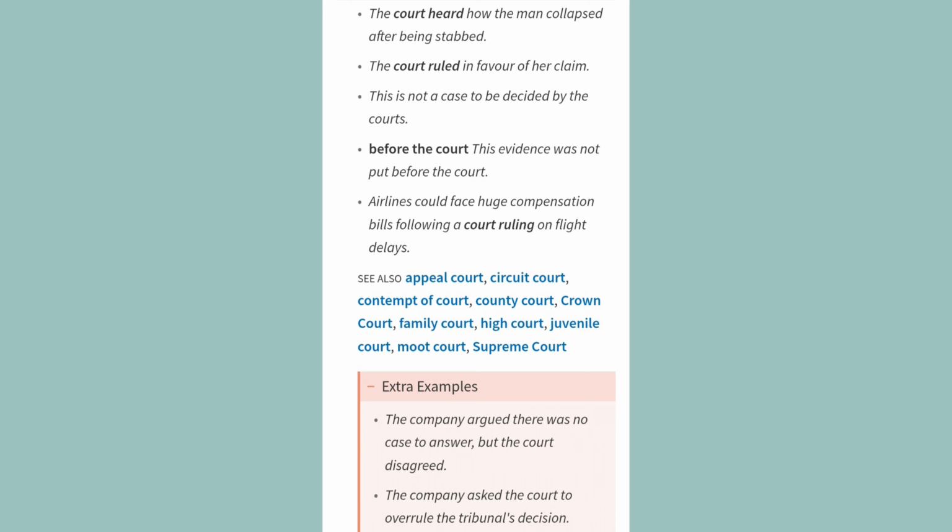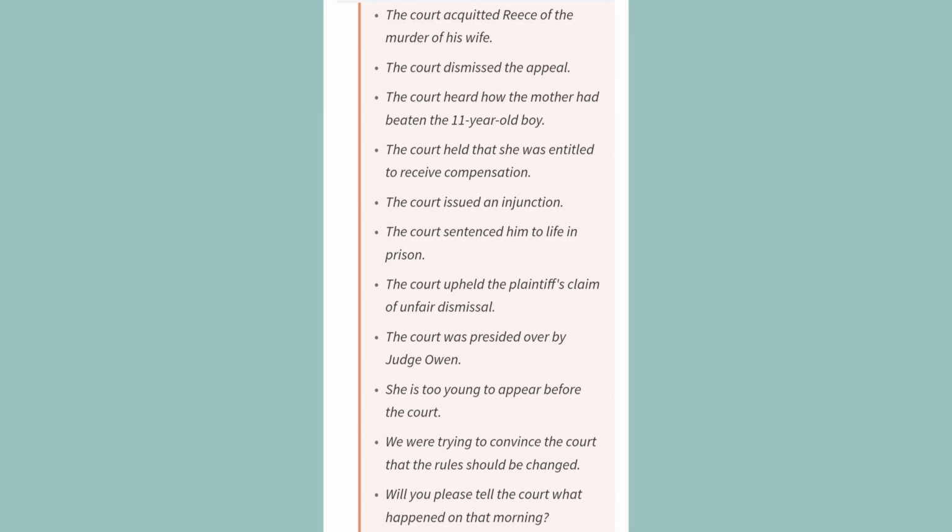The company argued there was no case to answer, but the court disagreed. The company asked the court to overrule the tribunal's decision. The court acquitted Rees of the murder of his wife. The court dismissed the appeal. The court heard how the mother had beaten the 11-year-old boy. The court held that she was entitled to receive compensation.